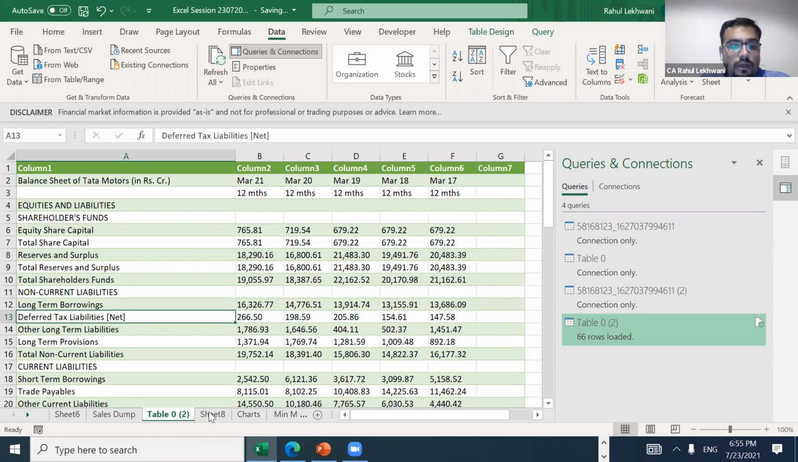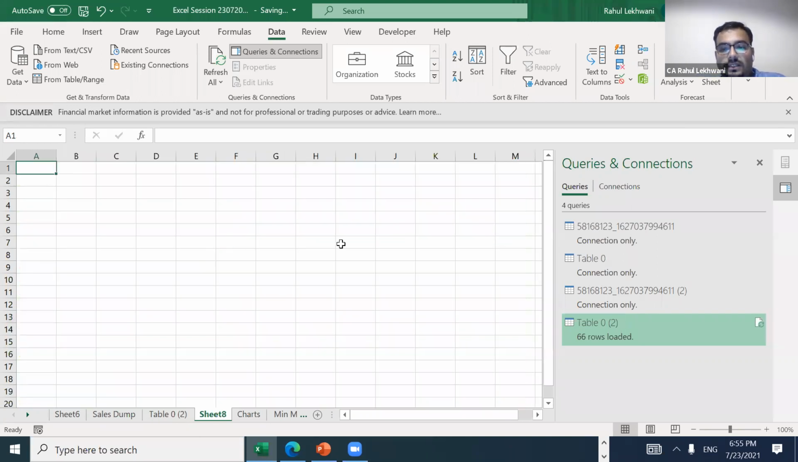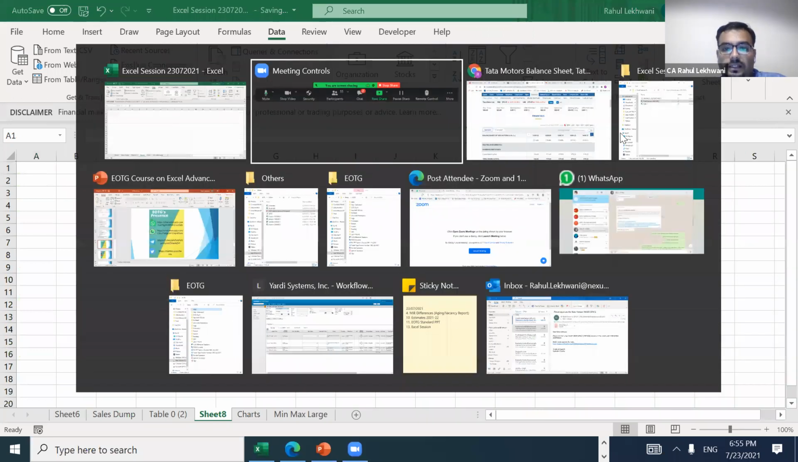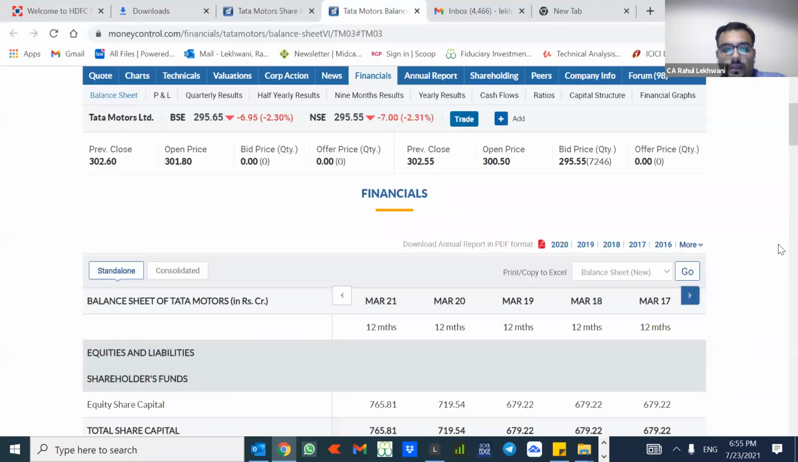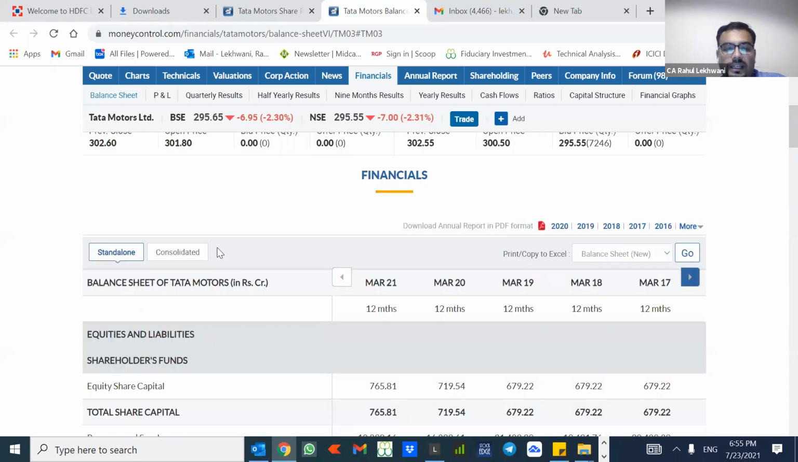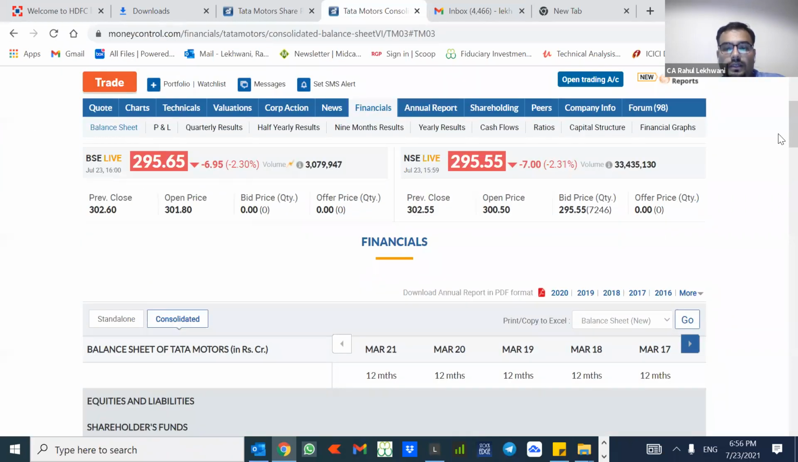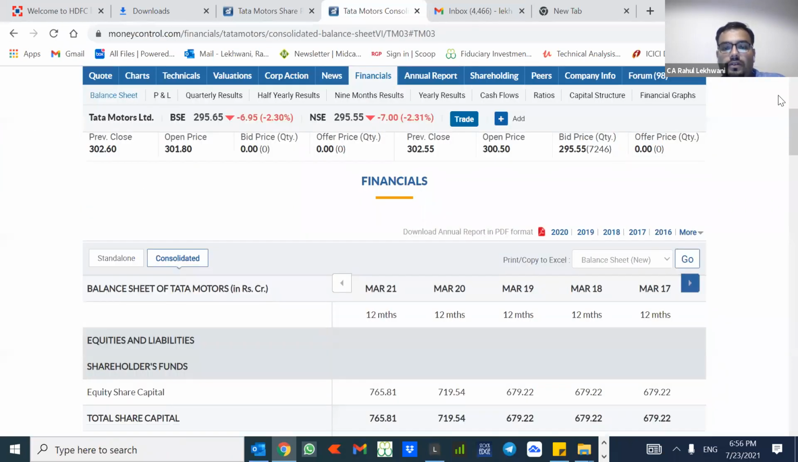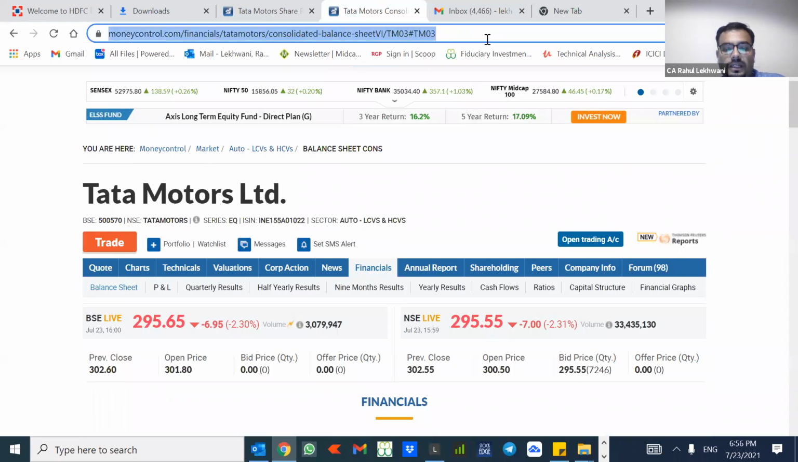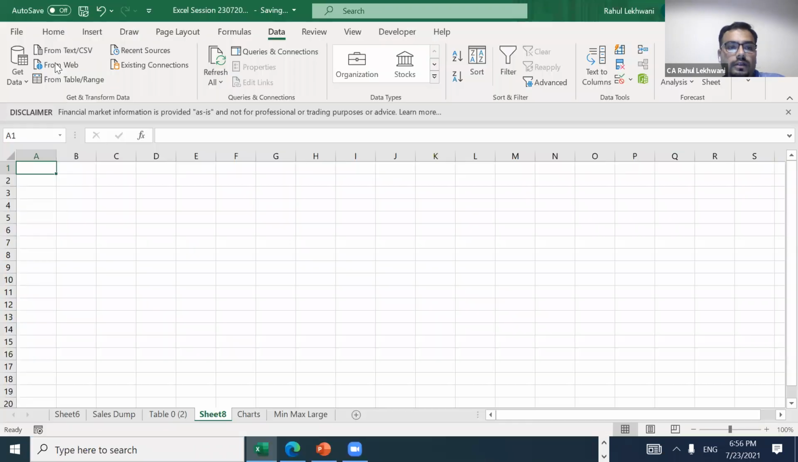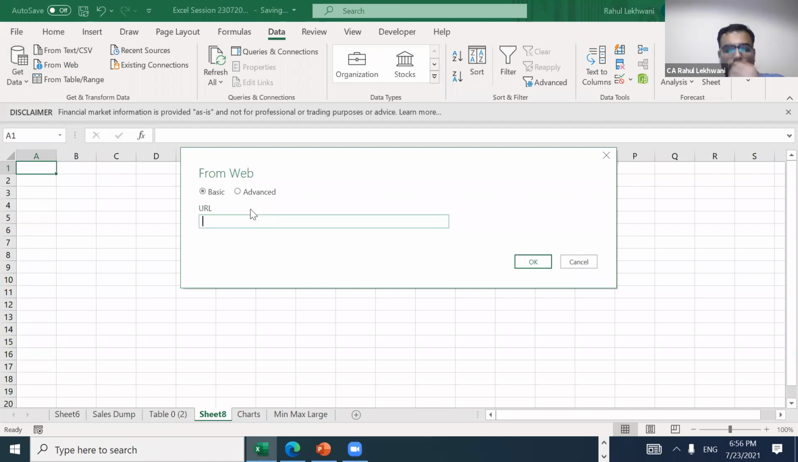Let us do the same thing for P&L. So this was the balance sheet, or maybe this was standalone, and let us go into consolidated. Just click on consolidated. This consolidated data has come. So now I'll copy the link above, Control C, and go there from Web. Just put the URL here and then press OK.